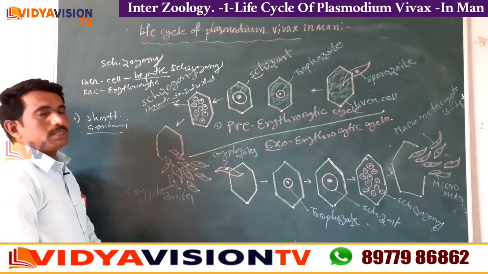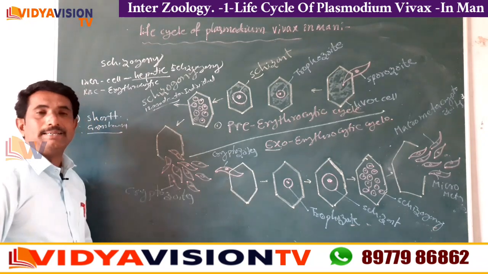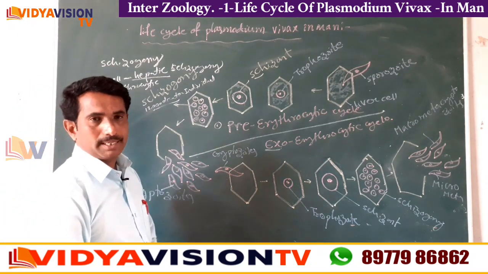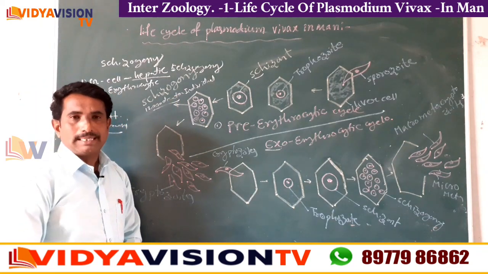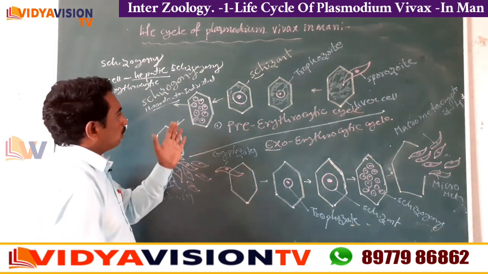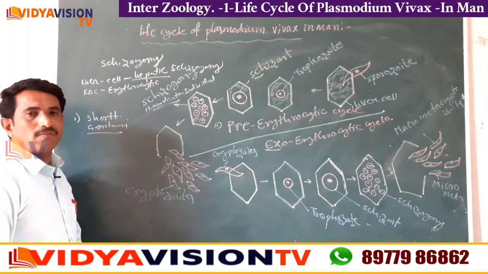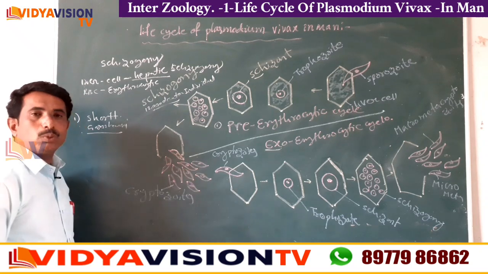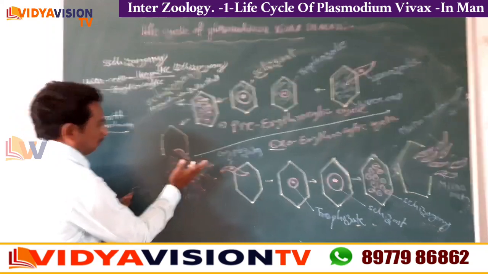These 12,000 daughter individuals are called cryptozoites. It is also known as first generation merozoites. Now the liver cell ruptures, that means the liver cell breaks down, and the first generation merozoites are released into the sinusoid of the liver.